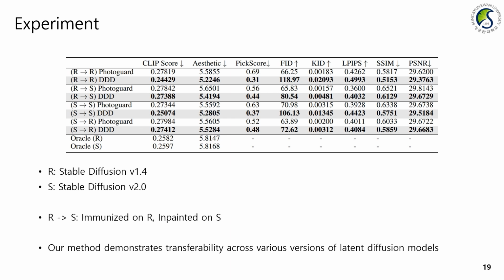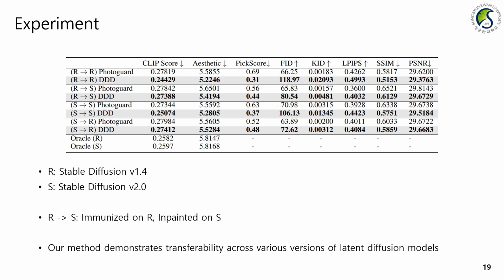Additionally, in this table, R represents Stable Diffusion version 1.4 and S represents version 2.0. The arrows indicate where the model was immunized and what it was inpainted with. For example, R to S means it was immunized on R and inpainted on S. This table also demonstrates that DDD outperforms PhotoGuard in transferability scenarios.